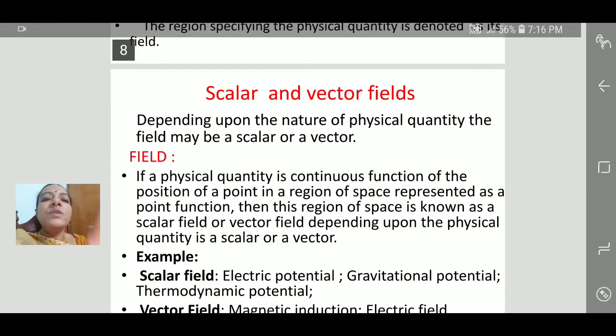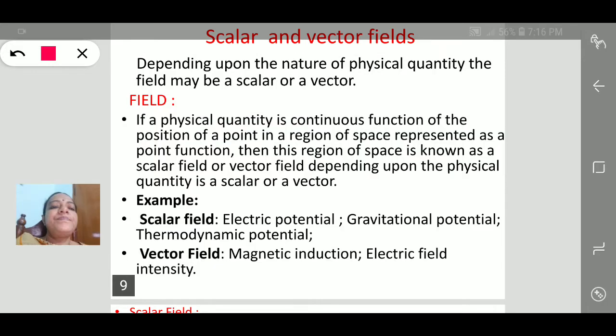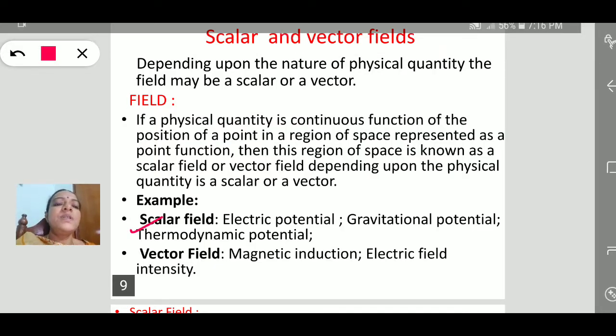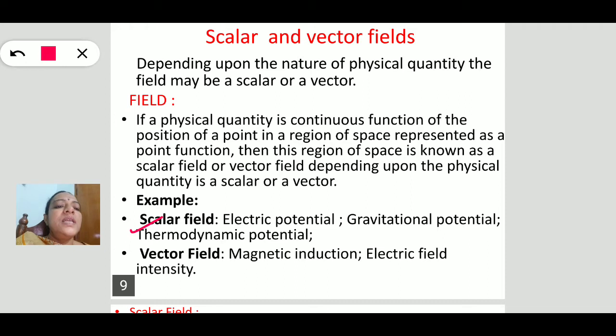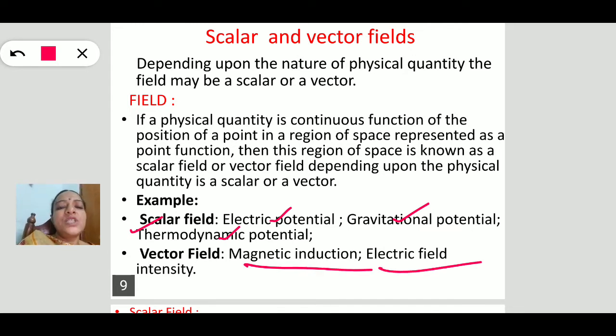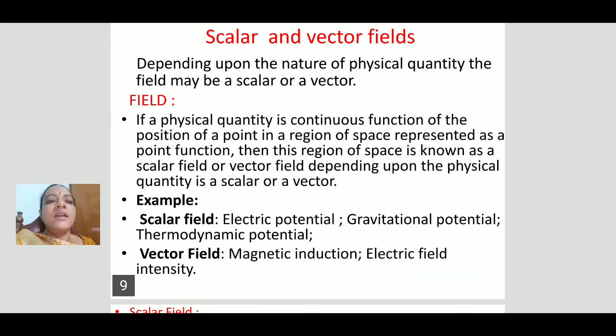For example, examples of scalar fields are electric potential, gravitational potential, and thermodynamic potential. Similarly, coming to vector fields: magnetic induction, electric field, and so many vector fields we come across, but here we are taking these examples for vector field and scalar field.